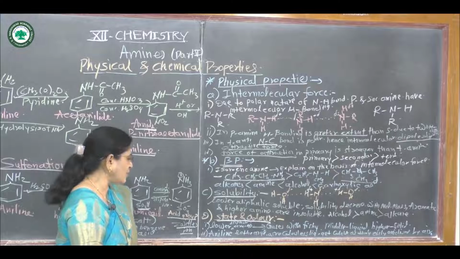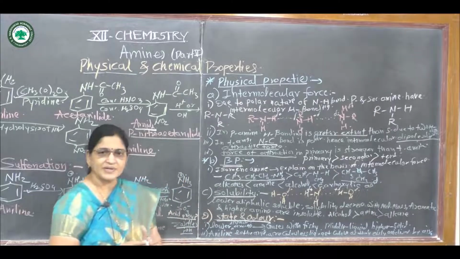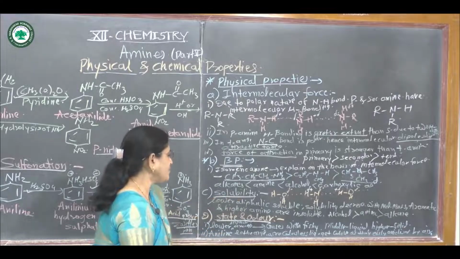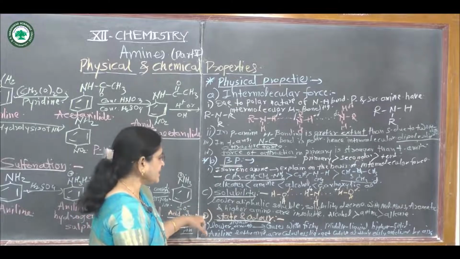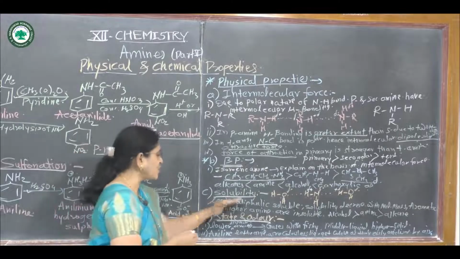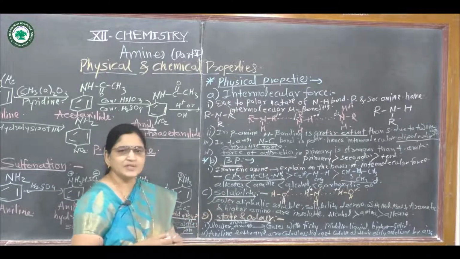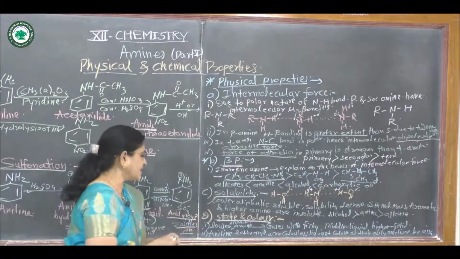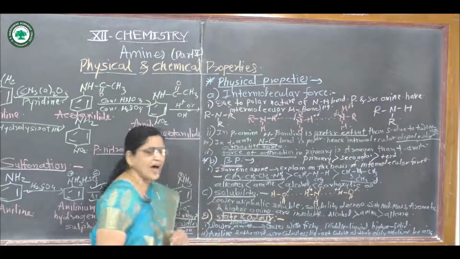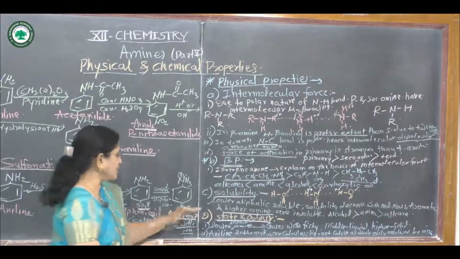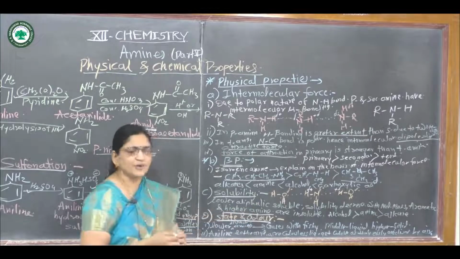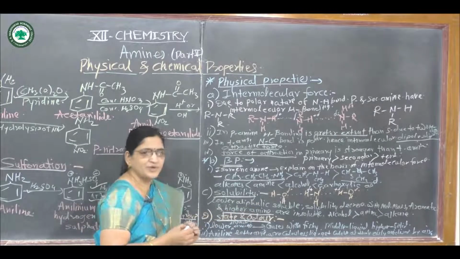That means lower aliphatic amines are soluble. This solubility decreases with increasing molecular mass. As molecular mass goes on increasing, boiling point also goes on increasing. Then aromatic and higher amines are insoluble in water. Only lower aliphatic amines are soluble in water, and aniline and higher amines are insoluble in water.